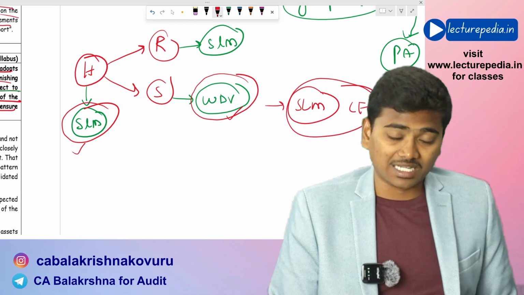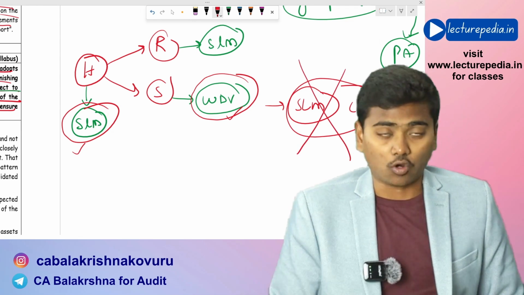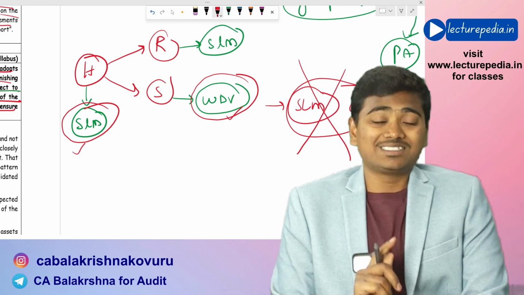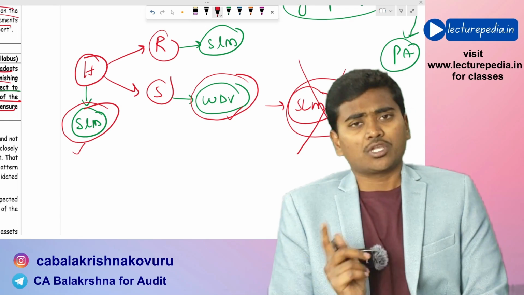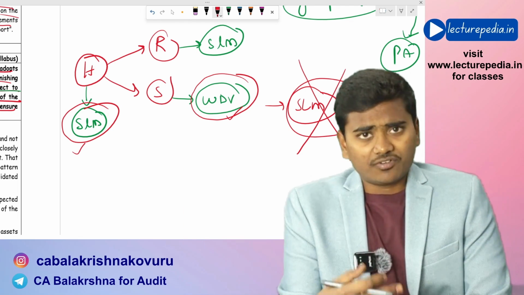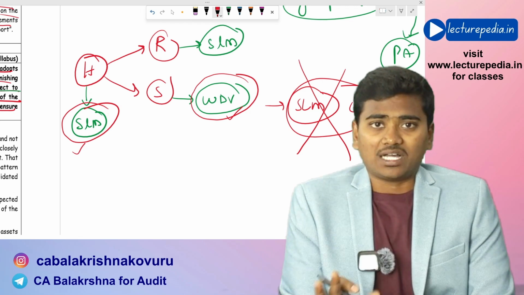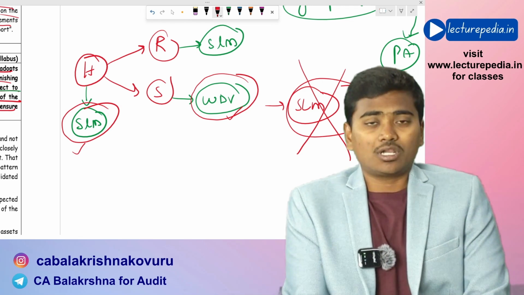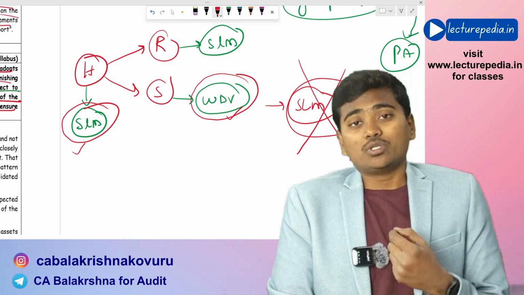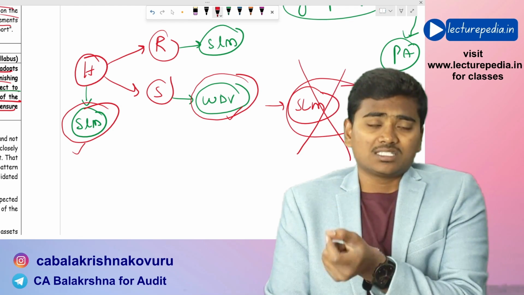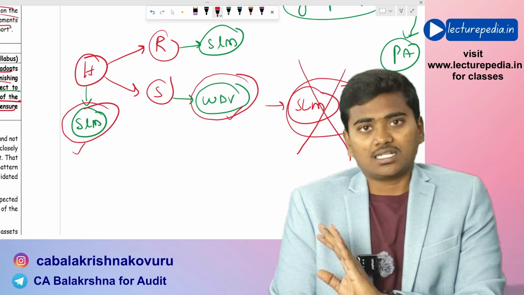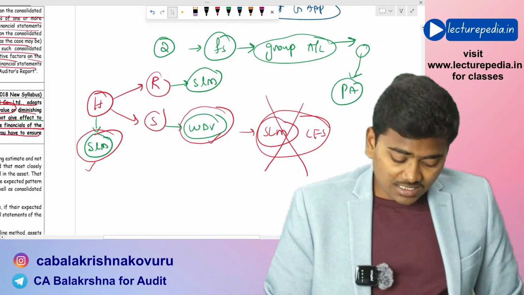consolidated financial statements. Like this you might think, but it is completely wrong, because the method of depreciation is not an accounting policy, instead it is an accounting estimate. So the subsidiary, it will charge the depreciation for its assets based on the type of asset. It will follow either WDV or SLM. It is an accounting estimate and not an accounting policy. So you need not charge the depreciation of a subsidiary based on SLM for the purpose of consolidated financial statements. That need not be done. That is the first point.